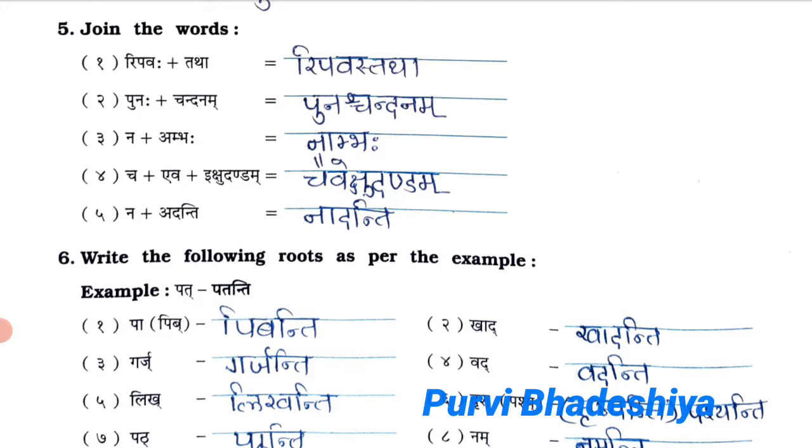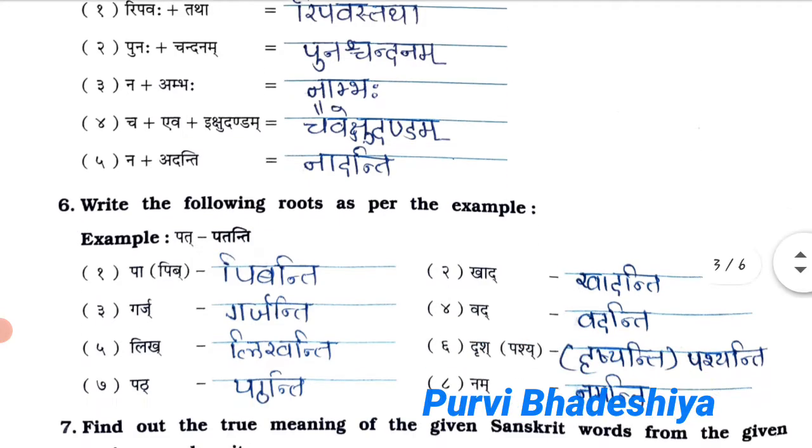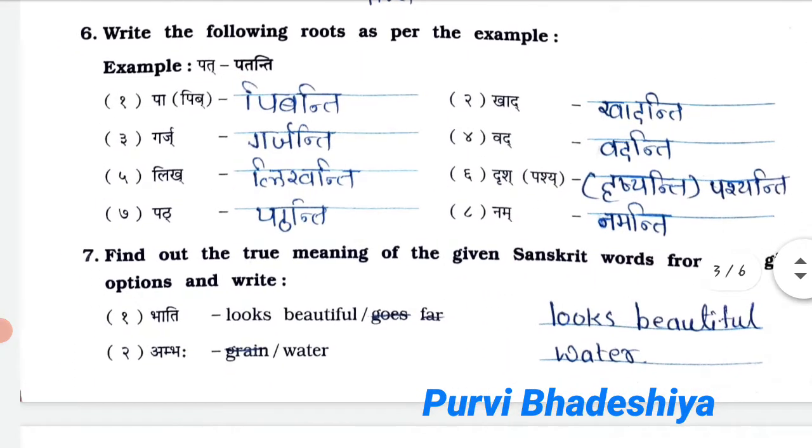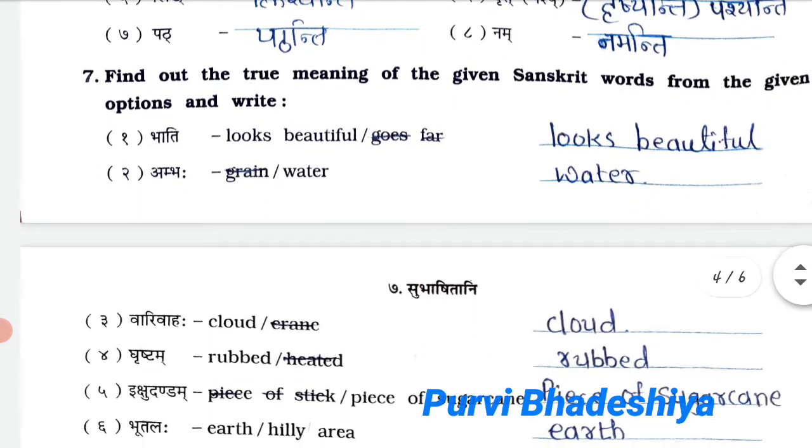Question number 5, join the words. First is Ripavastha, second is Punaschandanam, third is Nampah, fourth is Chaivikshudandam, fifth is Nadanti. Question number 6, write the following roots as per the example. So the answers are like this: Pibanti, Khadanti, Garjanti, Vadanti, Likhanti, Pashyanti, Pathanti and Namanti.